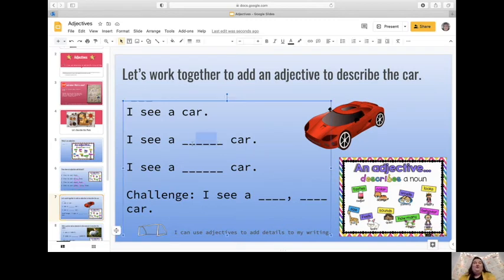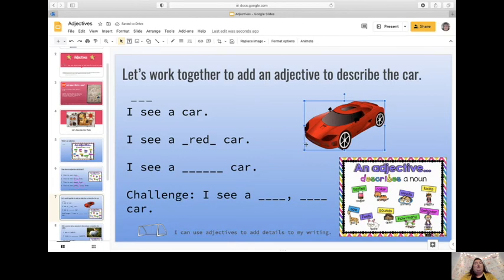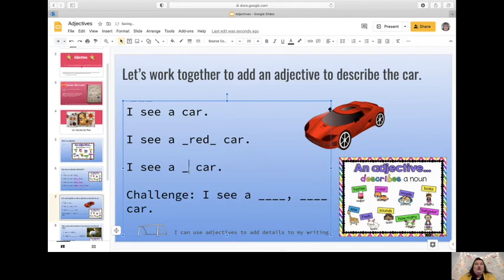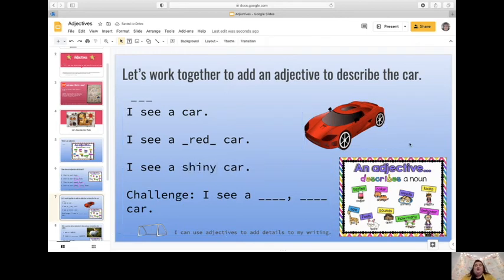I hear a lot of friends that are saying red. I see a red car, and you would be correct. I see a red car. That is exactly right. That is one way that we can describe that car. Oh, and then we can talk about how it looks. How does this car look? Oh, shiny. We think it's shiny. I see a shiny car. It is shiny. Very good.